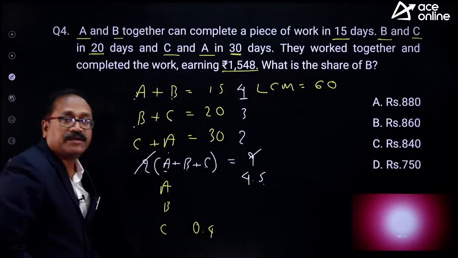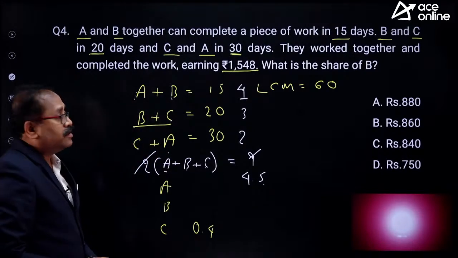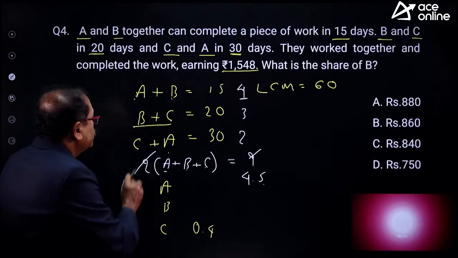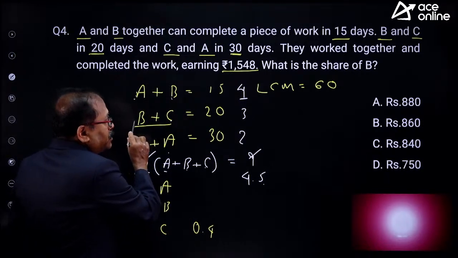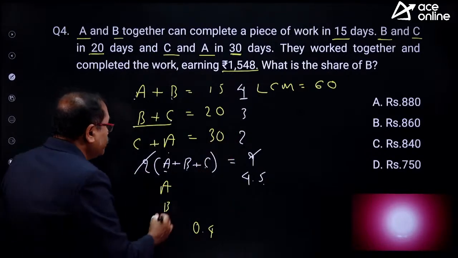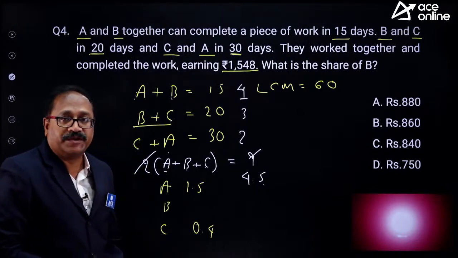Then if I consider this part, together it completes the work 3 units per day. So who is missing? A is missing here. So 4.5 minus 3, that's 1.5. The 1.5 is A who completes 1.5 units per day.